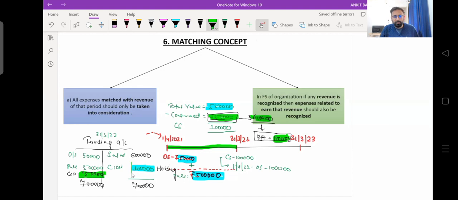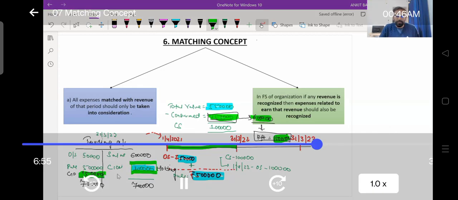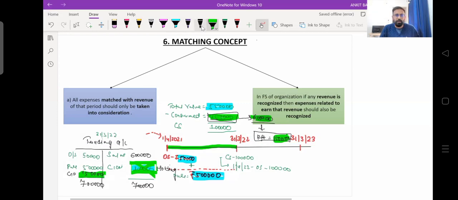If I'm not showing this closing stock in the trading account, let's suppose, what will be my gross profit? My gross profit value is going to be now only 50,000. Why? Because sales is 6 lakh, and purchase and opening stock is 5,50,000. So that is the reason the matching concept says we have to record only those expenses of the current year from which we have earned revenue, right? By selling goods of rupees 4,50,000, we have generated revenue of 6 lakh rupees.